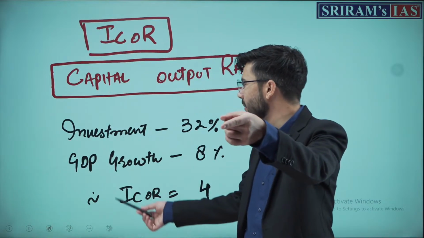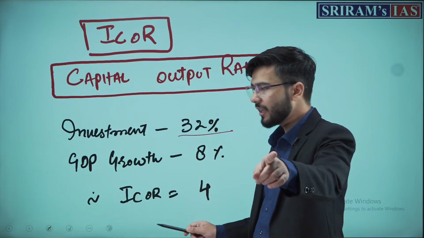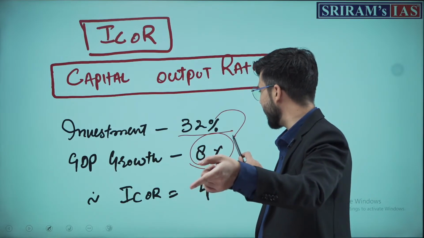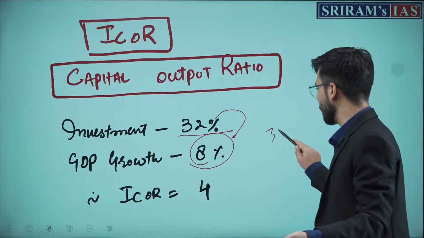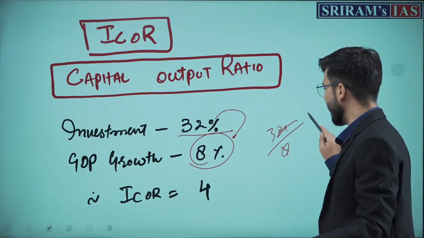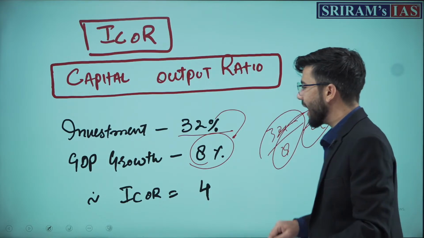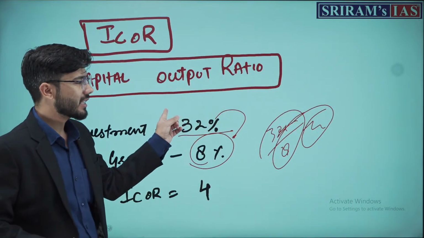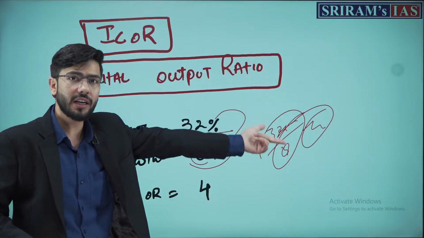Which means, how much investment are we doing and how much growth are we achieving by this investment? That is 32 divided by 8, which is 4. So our incremental capital output ratio would be 4. That is the capital output ratio.